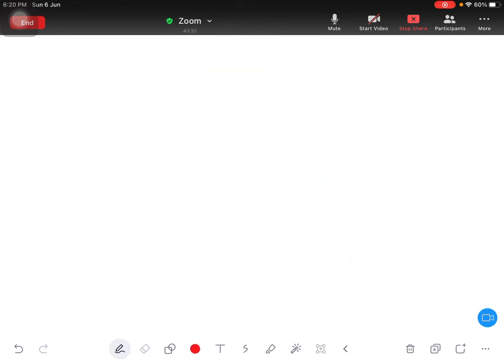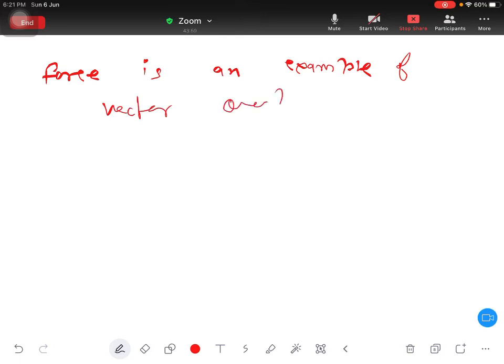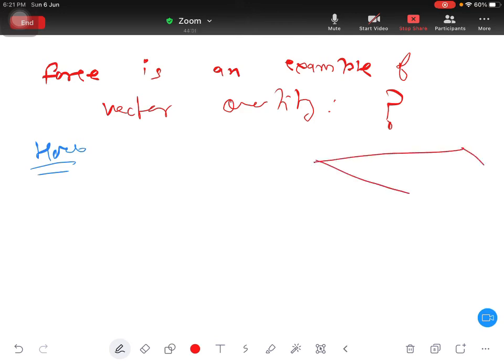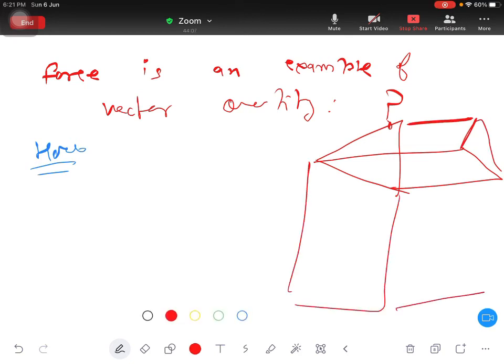Okay. Now force is a vector. Force is an example of a vector quantity. But how? Imagine there is a home. Now in this home you have a door, and this door is this, and you are Zara.